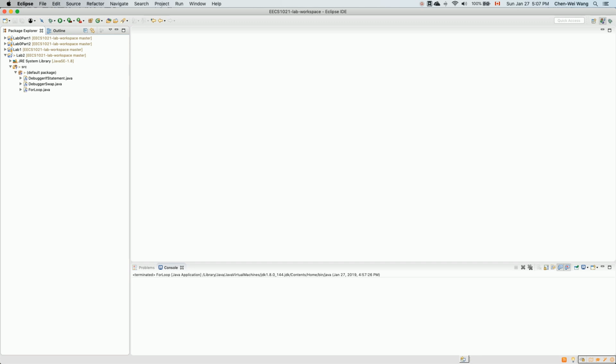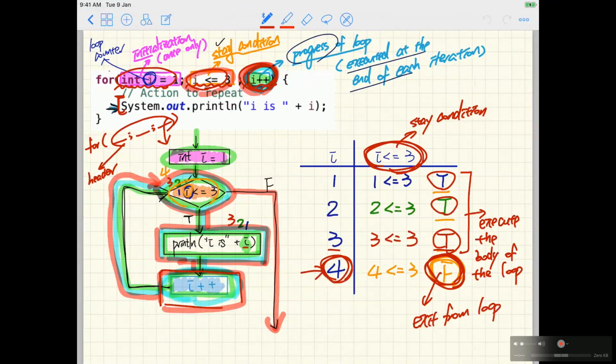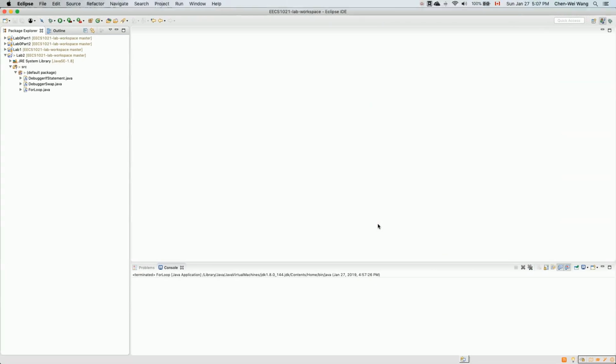So in the previous tutorial video, we showed you the simplest syntax for the for loop. Especially, we showed you how you can trace the program using a flowchart, tabular tracing, and also using the debugger. Make sure you review those before you go on with the current video. Let's show the integration with Scanner using a for loop. Let's have a very simple application, and you can be more creative for your lab exercises.